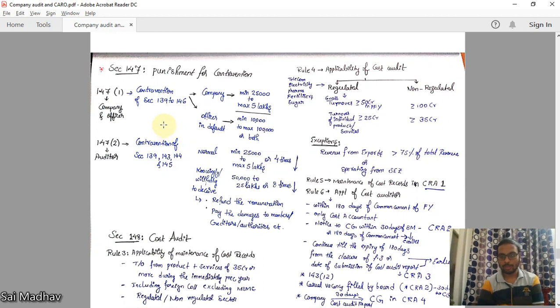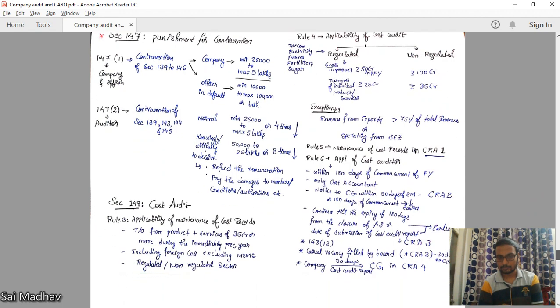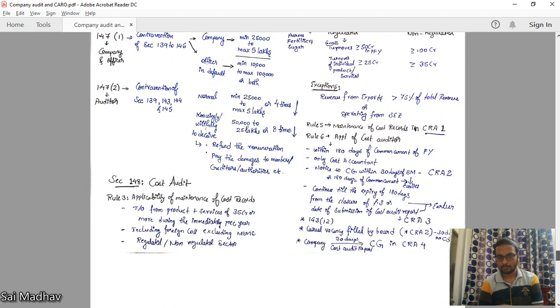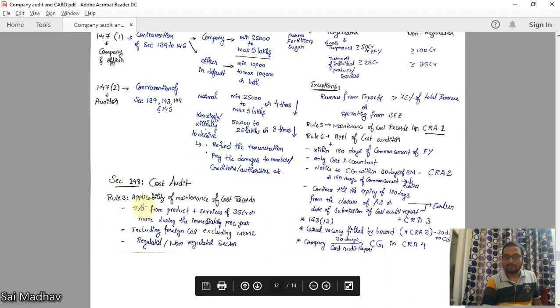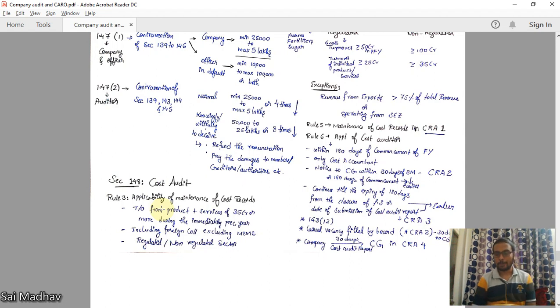Next one is 148, cost audit. Cost audit is to be done by a cost accountant. As statutory audit is to be done by a chartered accountant, cost audit is to be done by a cost accountant. Rule 3 deals with applicability of maintenance of cost records. For some companies, it is compulsory to maintain cost records.